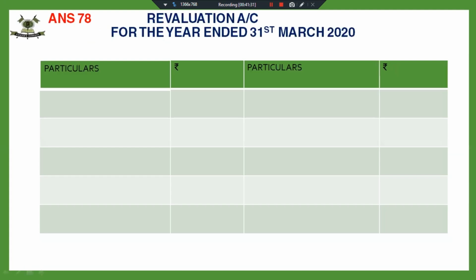Let's make the revaluation account fast so that I can explain you the current account. Machinery has been depreciated by 10%, furniture by 5,000, and stock was revalued at 2,10,000. That means the value of the stock has increased by 70,000. Fine. Provision for doubtful debts is to be created at 10%.